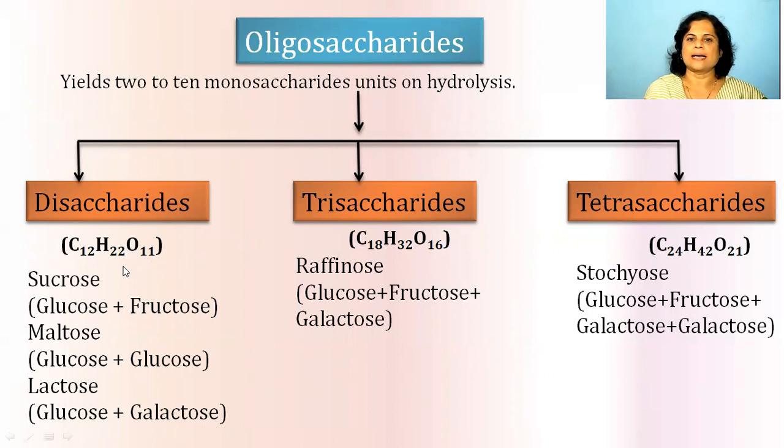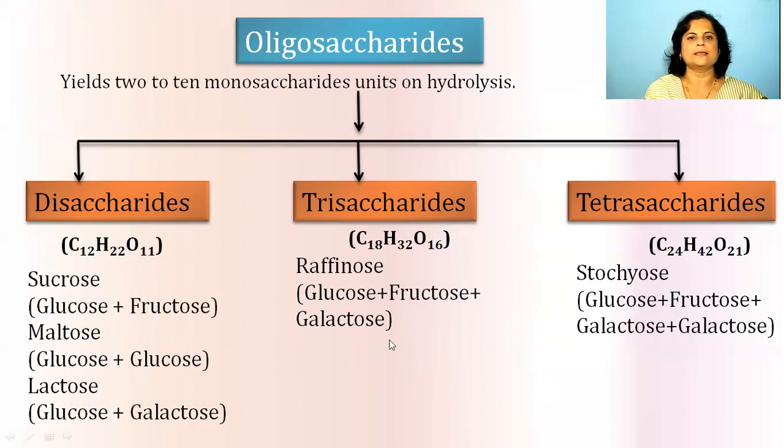For the trisaccharides, the molecular formula is C18H32O16. Raffinose is an example of a trisaccharide. When raffinose undergoes hydrolysis, it yields 1 unit of glucose, 1 unit of fructose, and 1 unit of galactose.